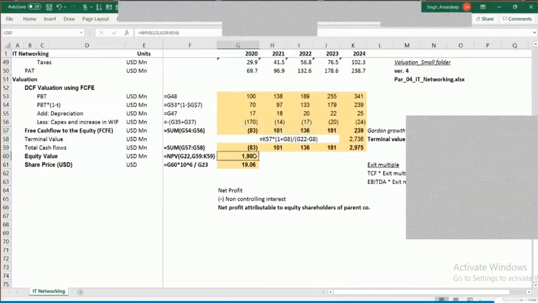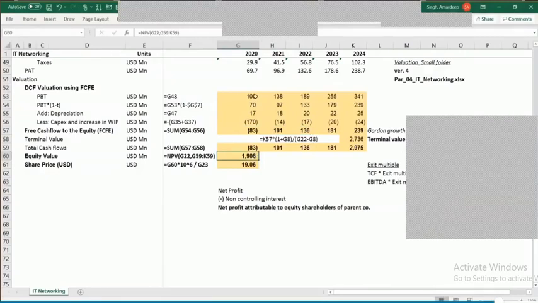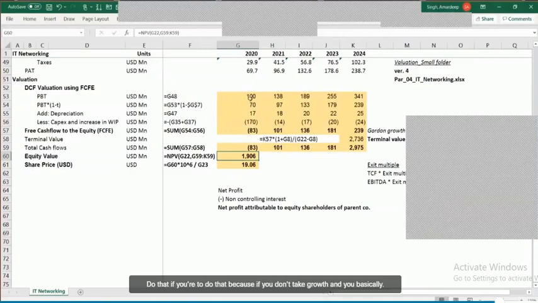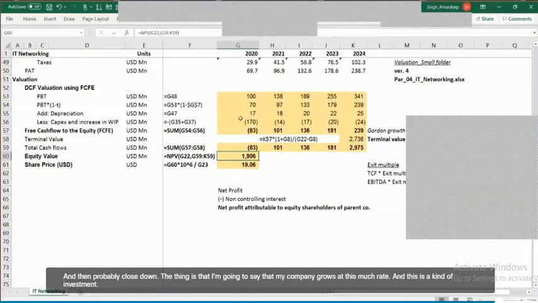Right. Then should we still account for the growth, assuming that money is going to come in at a later point? Is it fair to use that in our assumptions today? Very fair to do that, because if you don't take growth, then you are basically saying that your company is going to be stagnant and probably close down. I'm going to say that my company grows at this rate, and this is the kind of investment that I need.